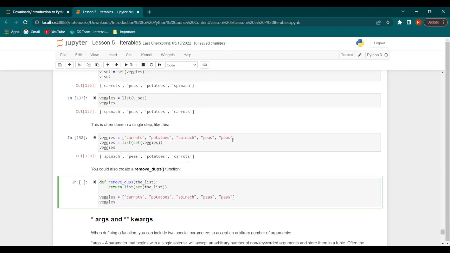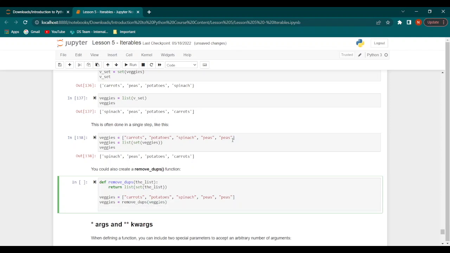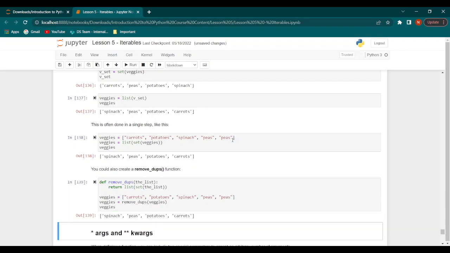Next we will say veggies equal to remove underscore dupes, veggies. Then we will say veggies. So now we have the same output that we need with all the unique vegetables in the list, and the extra peas is gone.